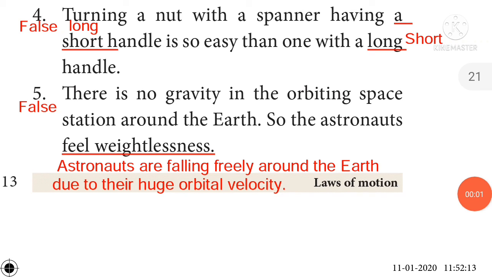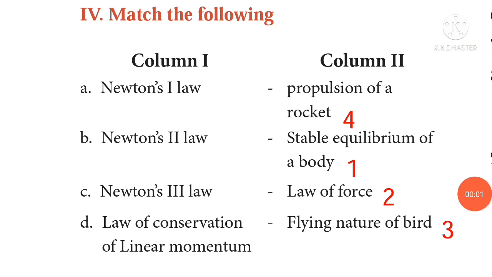There is no gravity in the orbiting space station around the Earth, so the astronauts feel weightlessness. The given statement is false and the correct statement is astronauts are falling freely around the Earth due to their huge orbital velocity. Match the following.